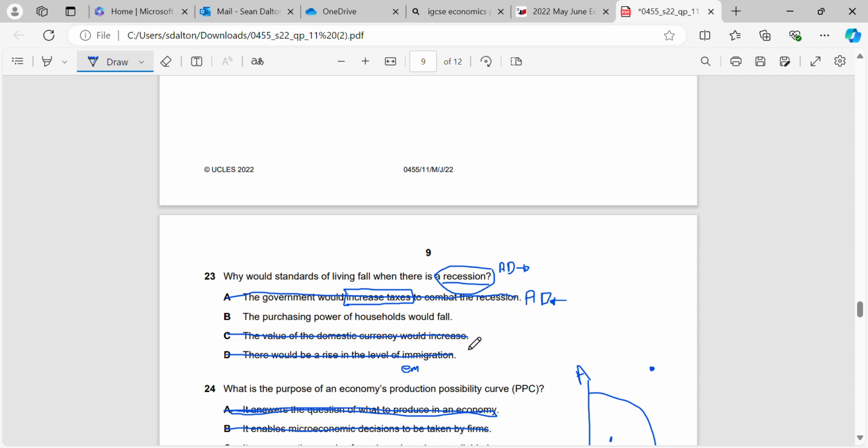However, like I said, with national income, employment, etc., purchasing power of households would fall. Why is that? Purchasing power of households would fall because they've got less money to spend. If their national income goes down, they will have less money in their pockets at the end of the month to be spending.